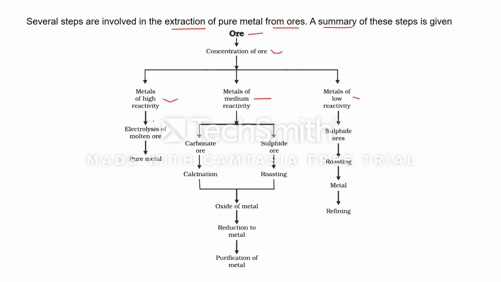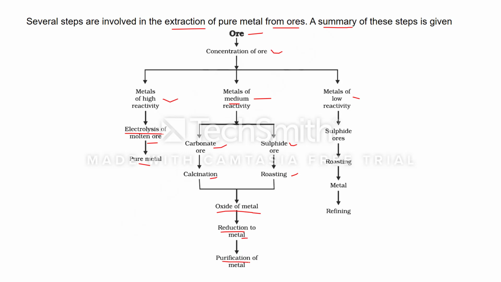If metals are of high reactivity, by the process of electrolysis of molten ore, we will get the pure metal. If we have a medium reactivity metal, if it occurs in the form of carbonate, then it will undergo calcination. If these metals occur in the form of sulfide, then they will undergo roasting. After calcination and roasting, the metal is converted into the oxide of the metal, and this oxide undergoes reduction to get the metal, and further this metal is purified.